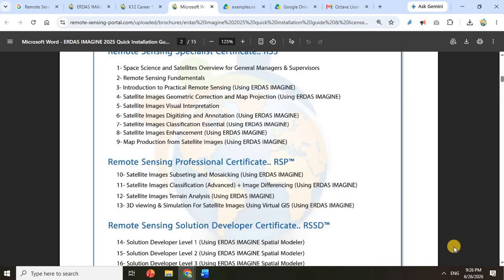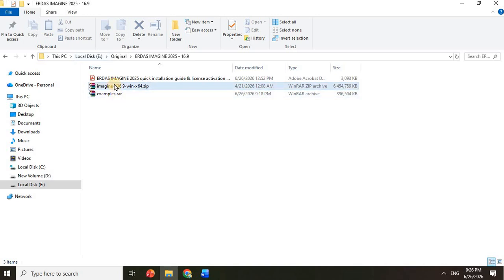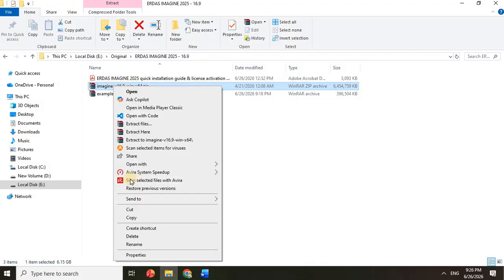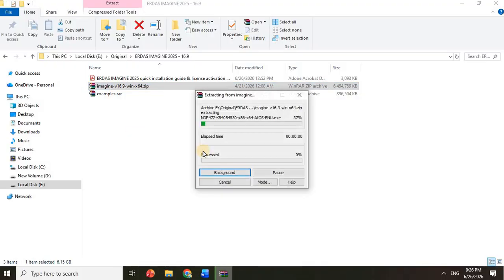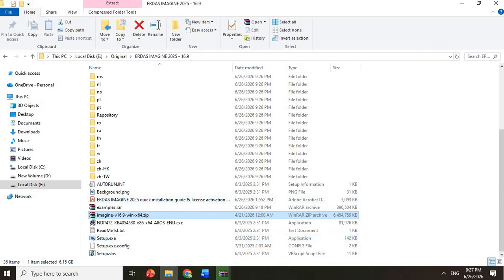Okay, let's start the installation. First of all, these are the two downloaded files. This is the ERDAS Imagine file. Right click and click extract here. It will start extracting as we see in front of us. Now the extraction has finished. Double click this file, setup.exe, to start the installation.